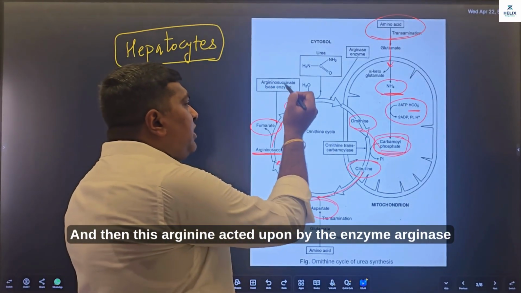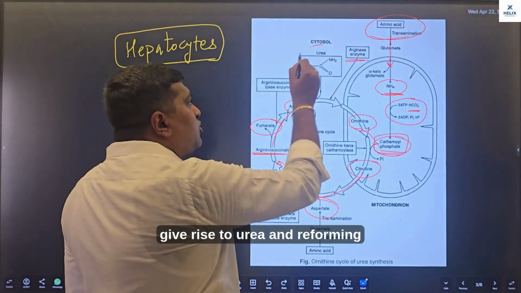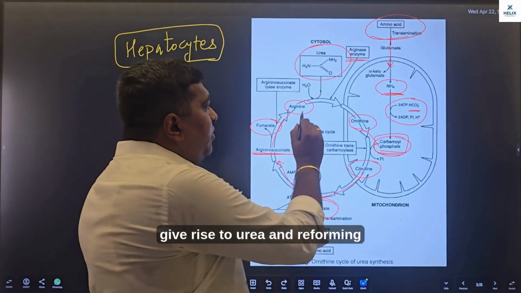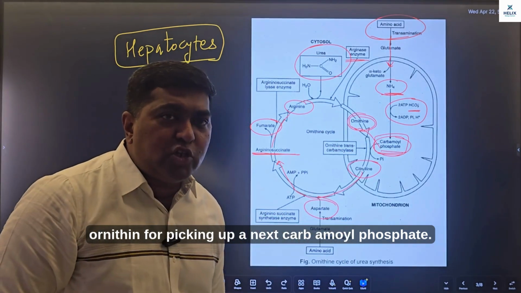And then this arginine, acted upon by the enzyme arginase, gives rise to urea and reforms ornithine for picking up the next carbamoyl phosphate.